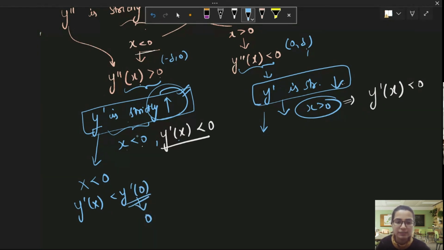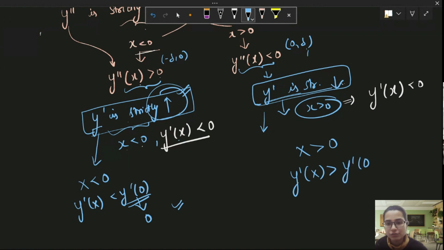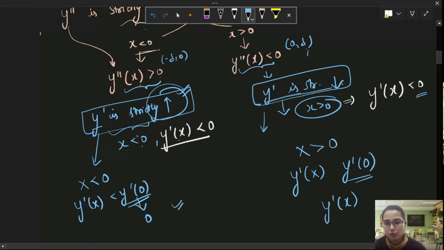So y dash x is less than 0, right? And here y dash was strictly decreasing. So opposite behavior: x greater than 0 will imply y dash x will be less than y dash 0. And y dash 0 was again 0. That's why I was directly writing 0. So y dash x is less than y dash 0, and y dash 0 is 0.